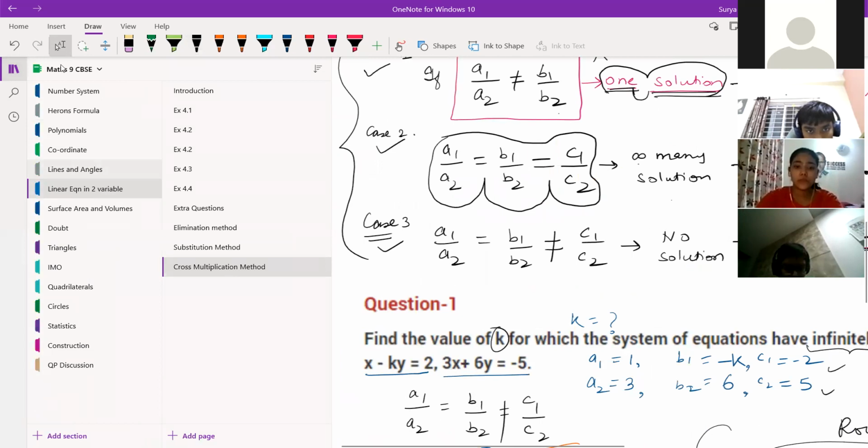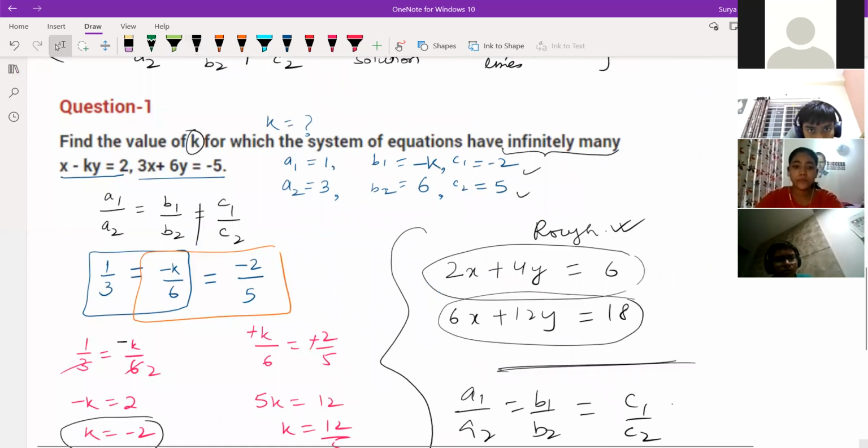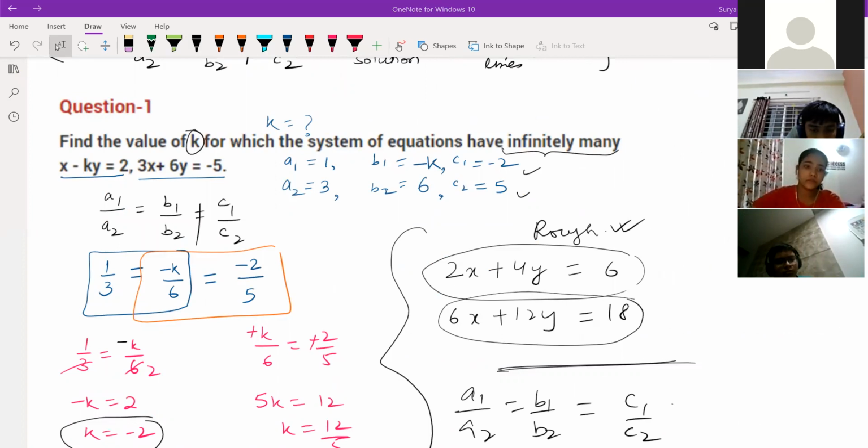One minute. So once I'll see here also. A1 by A2 equals B1 by B2 is not equal to C1 by C2.